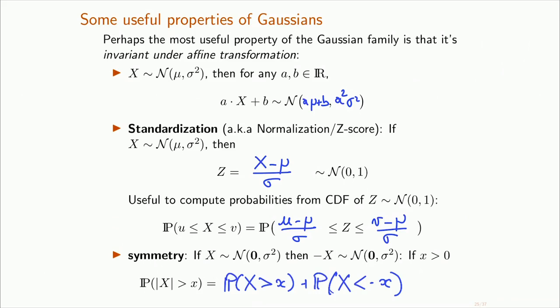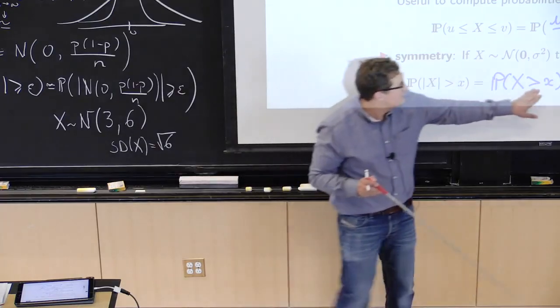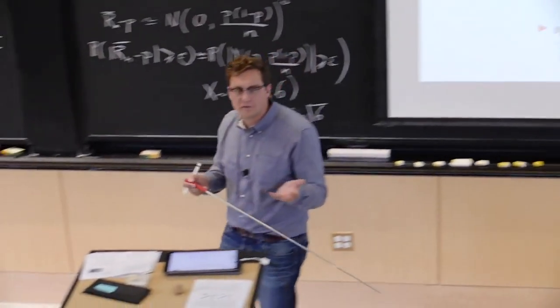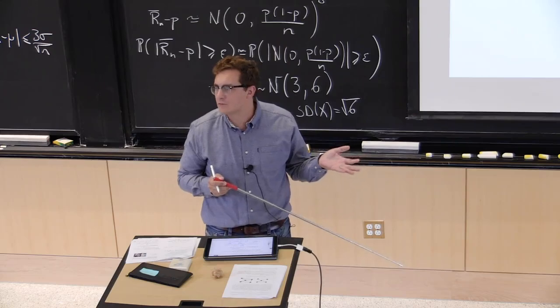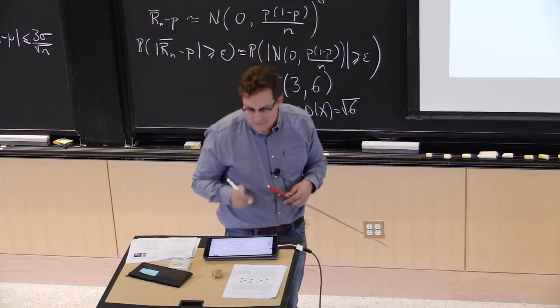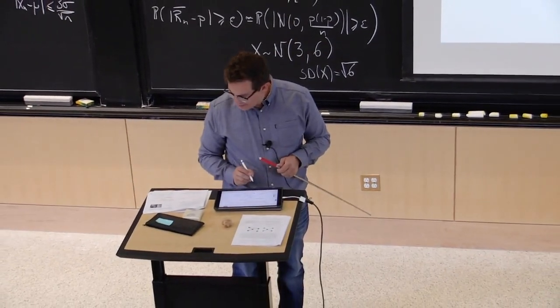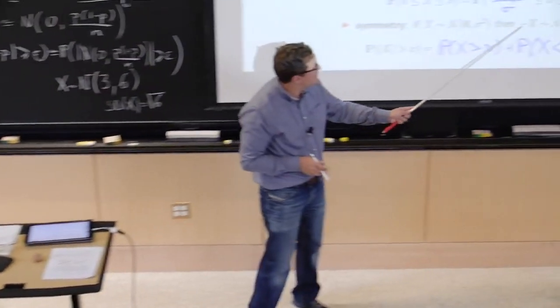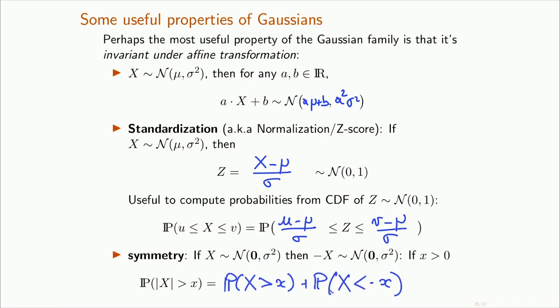This is just basic probability rules. I sort of hid in there the fact that the first step is that this is the probability of the union of this event and that event. And then I say that the probability of the union is the sum of the probabilities because those two events are disjoint. And this is one of the basic rules of probability. OK? And now, what I claim is that since minus X has the same distribution as X, I can actually put a minus sign here, put a plus sign here, and here I actually need to change my inequality.